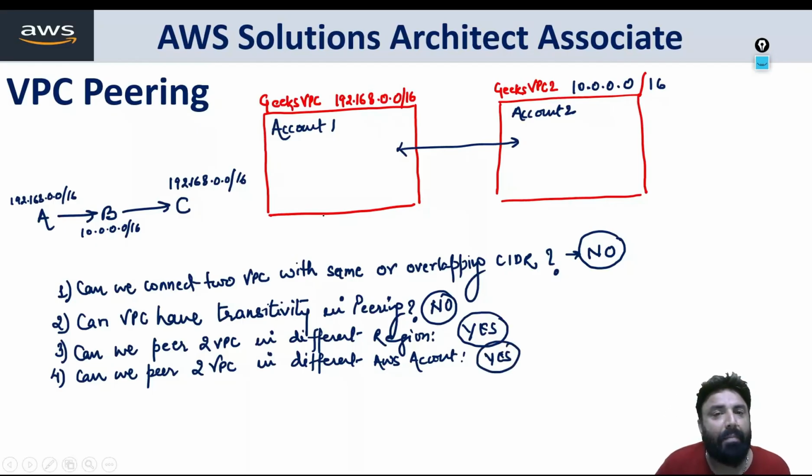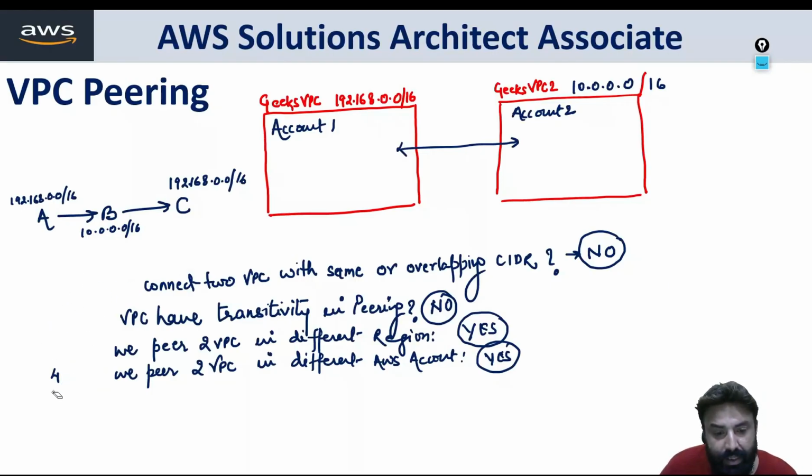Two VPCs can be paired in different accounts, but the condition is again the same. They should not have the same CIDR or overlapping CIDR. So please make a note of this. This is something which is very, very important. Fine. Now, if you have got to know about these 4 questions, now we are going to understand how we do a peering. So let's start.